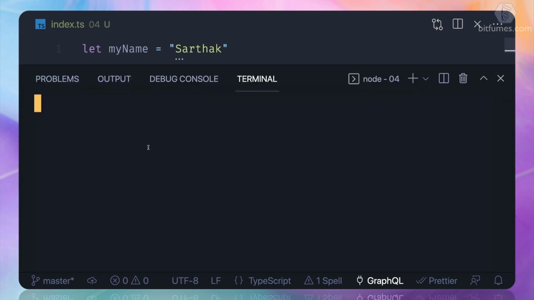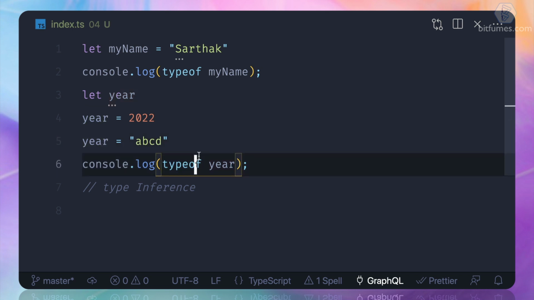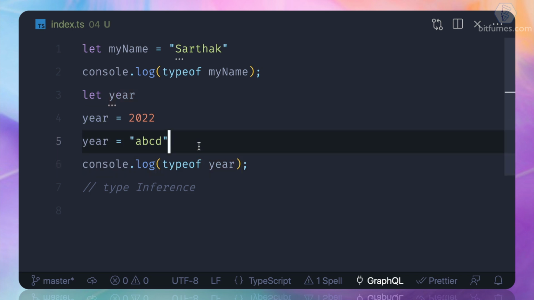Now when I do this, we are getting a string. Why? Because when we do the log, at that time the last value inside the year variable was a string, and TypeScript says that, hey, you have a string, so that means the type of year is a string. So one more time, this is type inference. We cannot rely on the type inference, but it's very useful when you directly define the value for any variable.